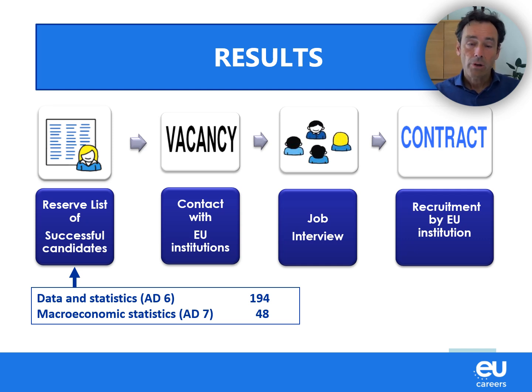The best ones are the candidates who have scored at least the minimum pass mark for both the reasoning skills test and the written test, and who have one of the highest marks in the second test, the field-related test. And those people are the successful people listed on this list of successful people, or this reserve list. And this is the basis for recruitment. So when a service has a vacancy, they will consult this list, invite a number of people who seem to match the vacancy to a job interview, and the best match will be offered the job.